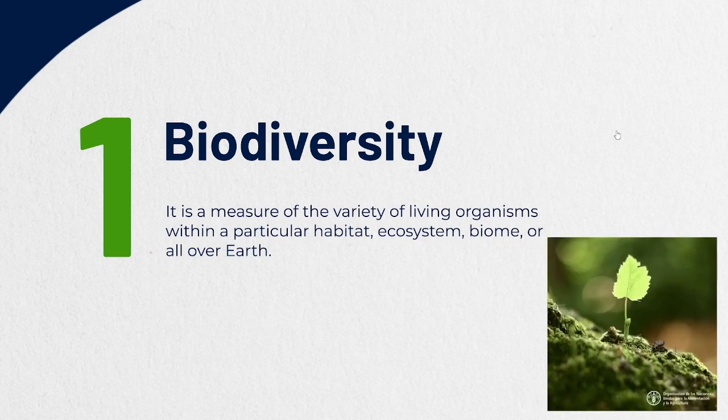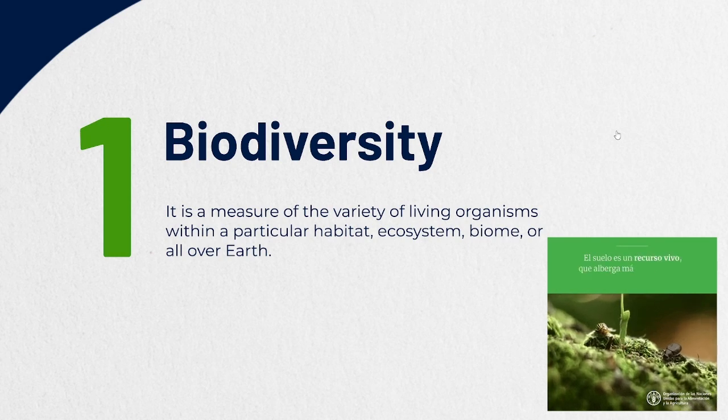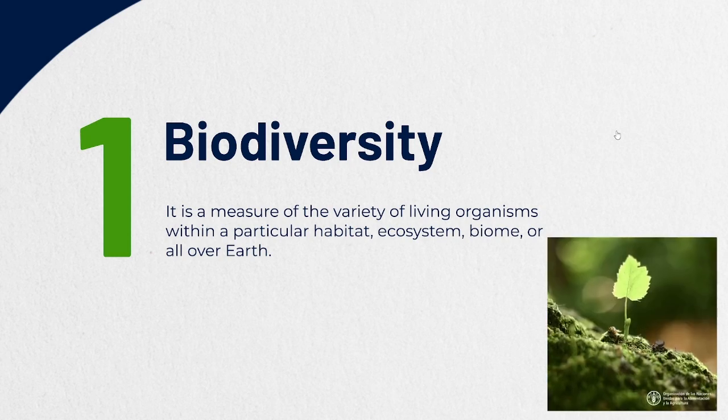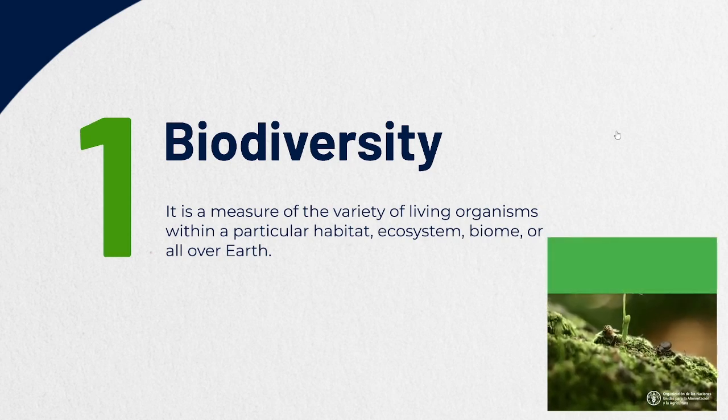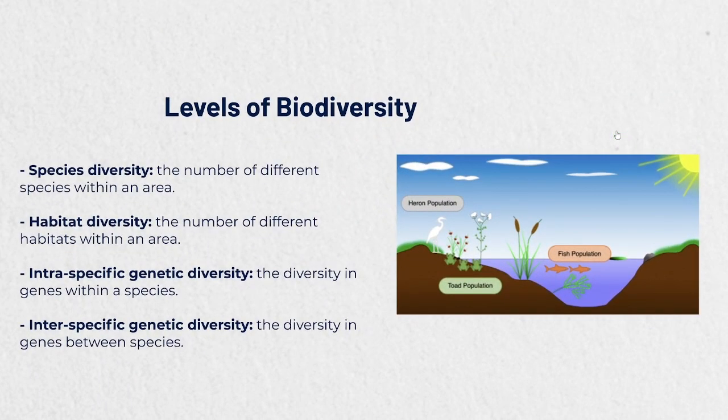So, biodiversity is the variety of living organisms within a particular area, habitat. A habitat is an area, a surrounding, and ecosystem and biome are all over Earth. Remember that there are several reasons why we need biodiversity.